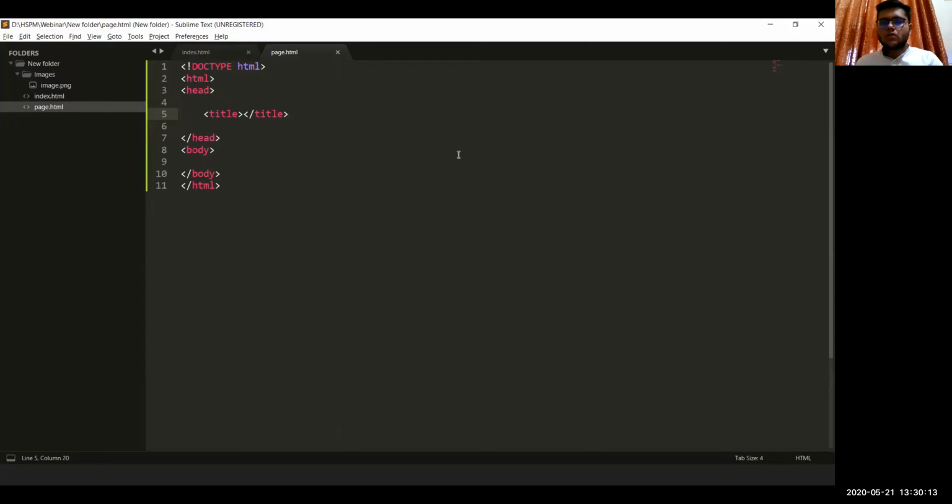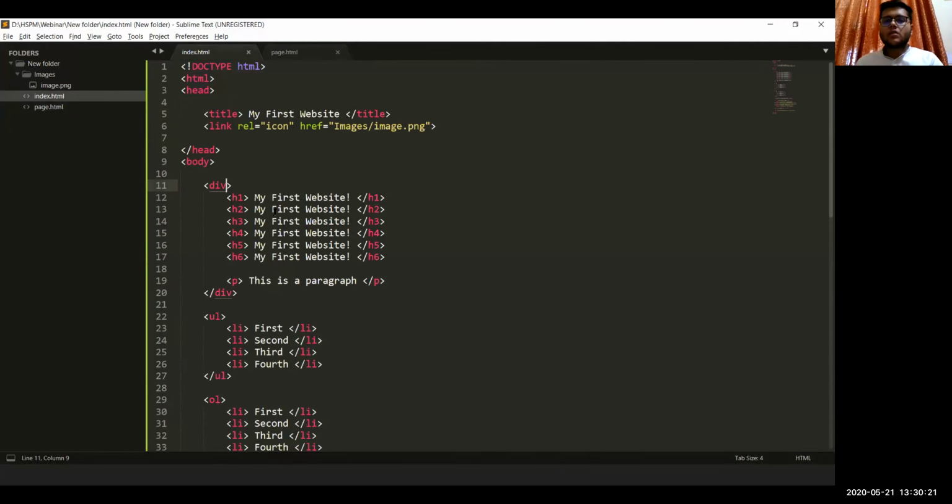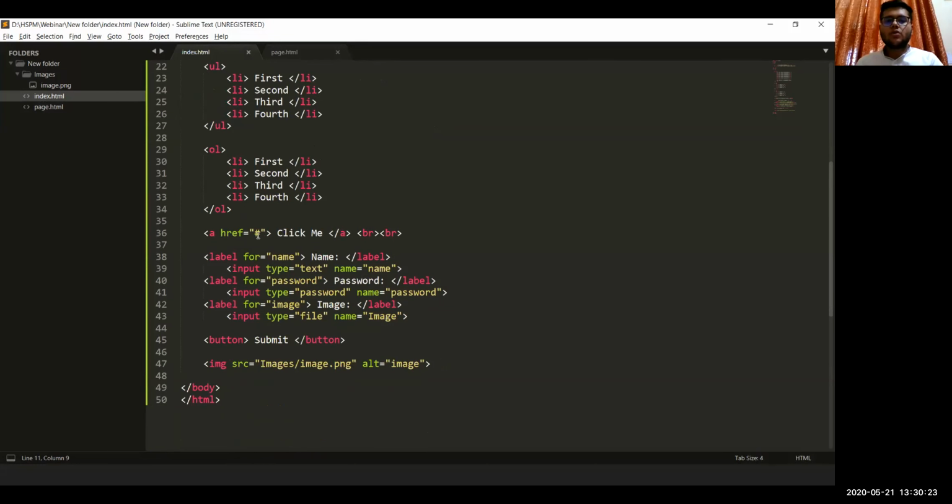Please explain why we have used content. It was just a sample page that I thought I should link to this A tag for showing you that you can travel from one page to another using this HTML A tag. What about alignment? Alignment would be covered in CSS, so that would be covered tomorrow.